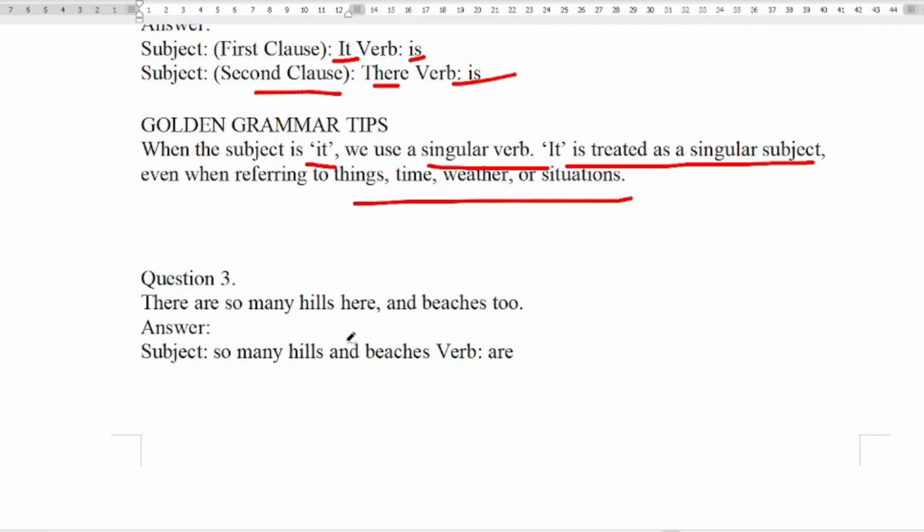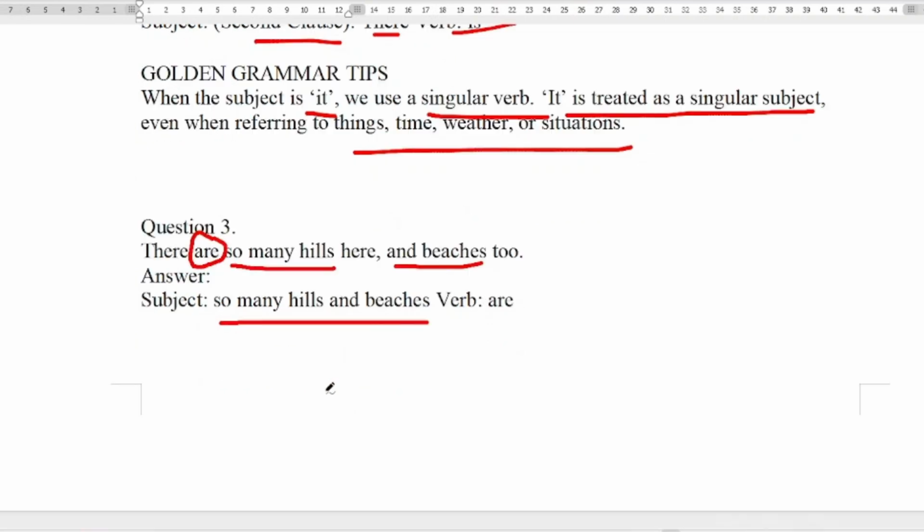There are so many hills here and beaches too. So what is the subject here? So many hills, okay, and beaches. So the subject is so many hills and beaches, and the verb is are. Since this is plural, we are using are.